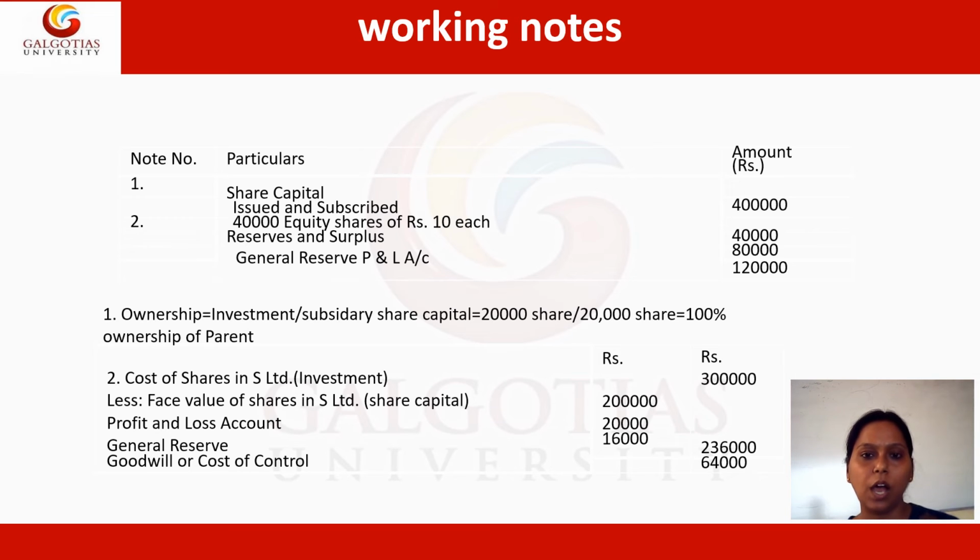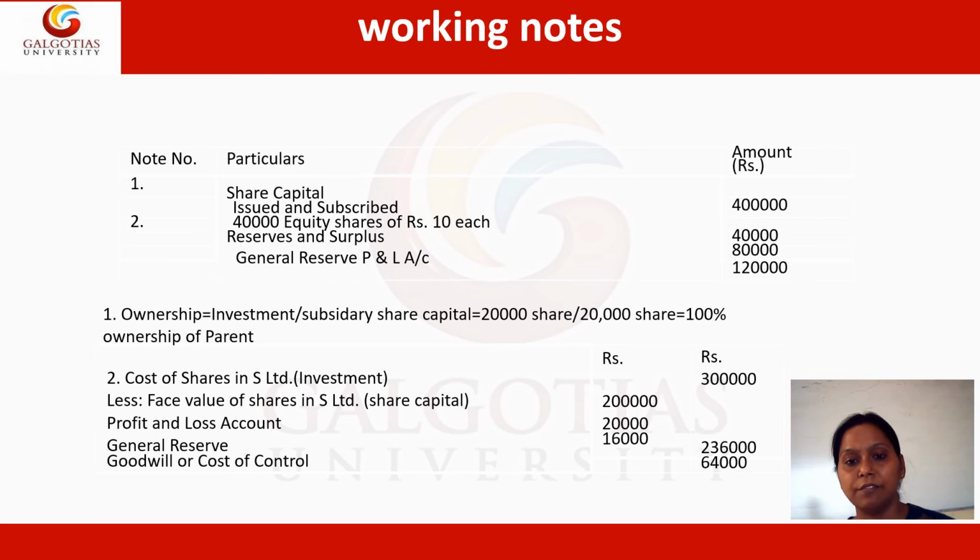Now look at how we are going to prepare the working notes for this particular question. Firstly, we will prepare the working note about the ownership. For the ownership, the investment amount is already given in the balance sheet, and the share capital of the subsidiary is also given. As per the formula for calculating the ownership of the parent, it will be investment by subsidiary share capital. So 20,000 shares by 20,000 shares, it will make 100%.